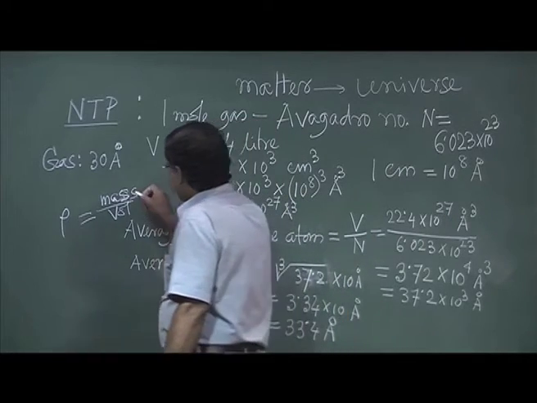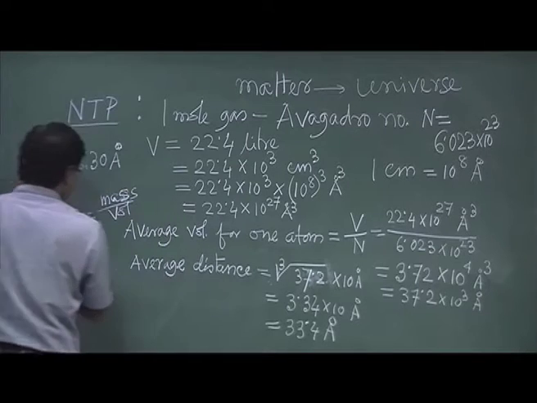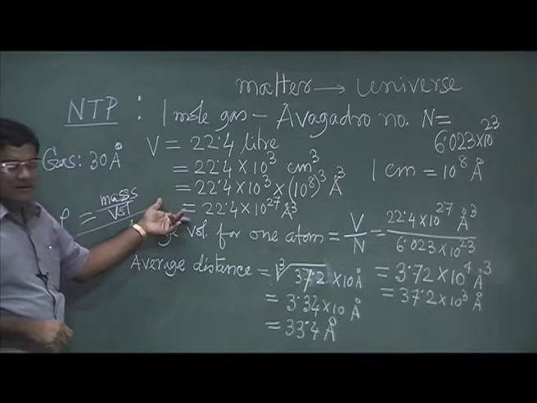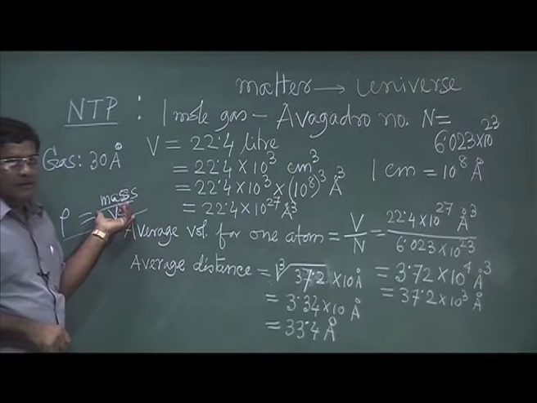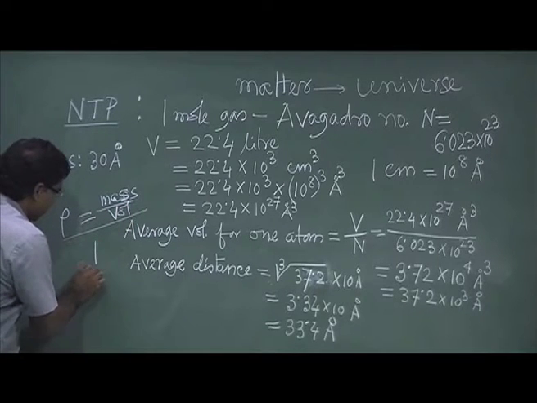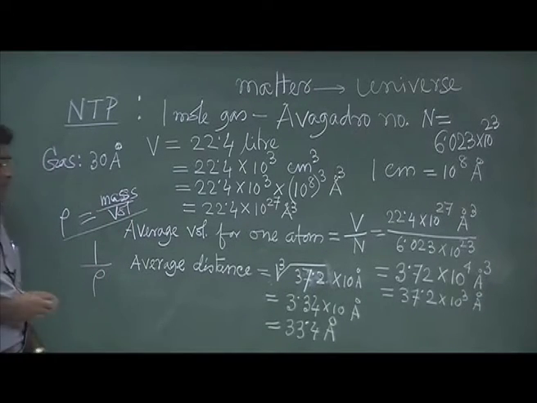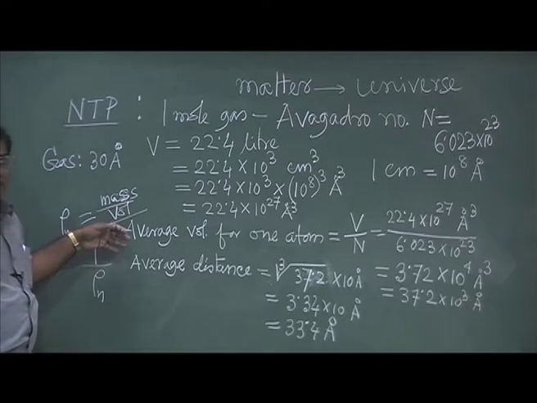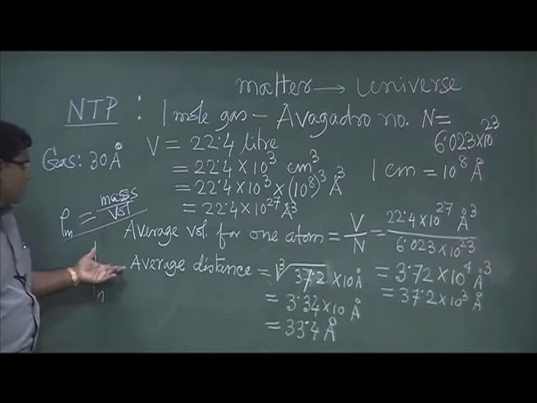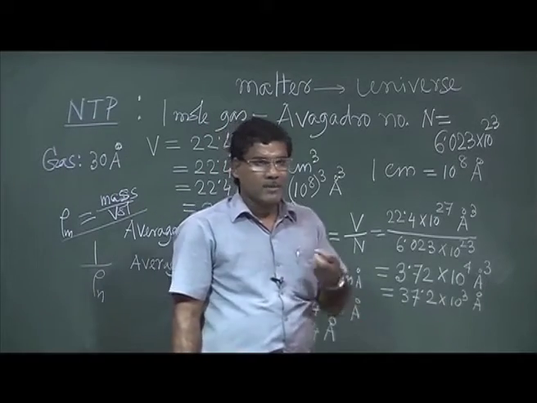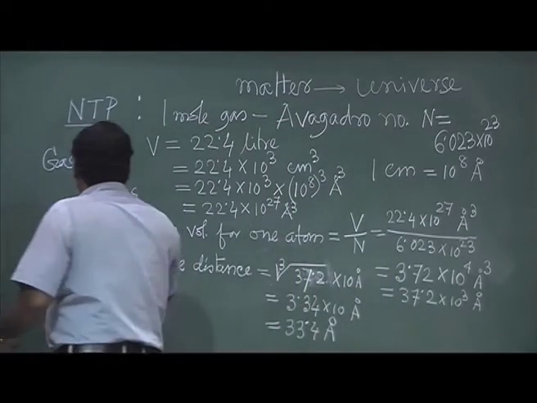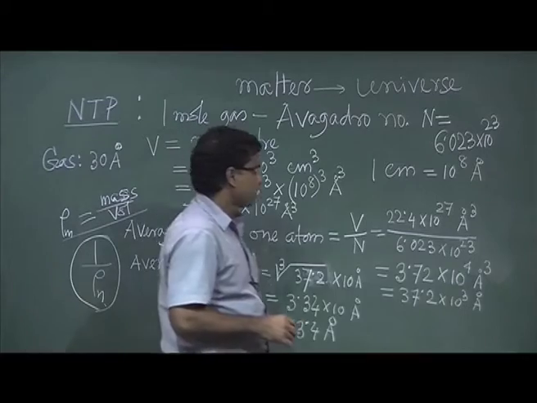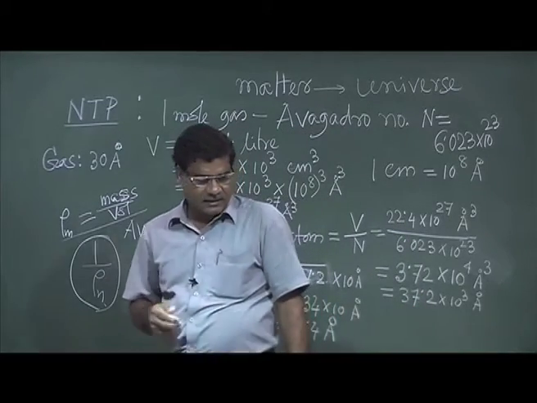So then you can convert this mass density to the number density, basically number of atoms per unit volume. Then 1 by that number density will be basically the volume. So this way also one can find out the interatomic distance.